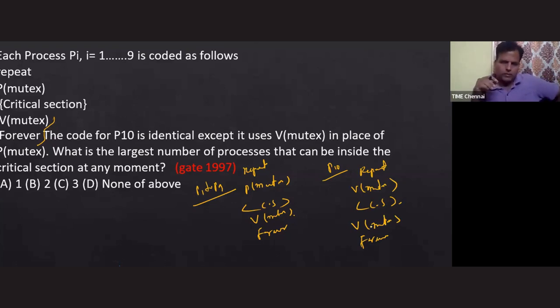We'll see the maximum number of processes that can enter inside the critical section at any time. So P10 is executing a V of mutex in place of P of mutex. That's it.